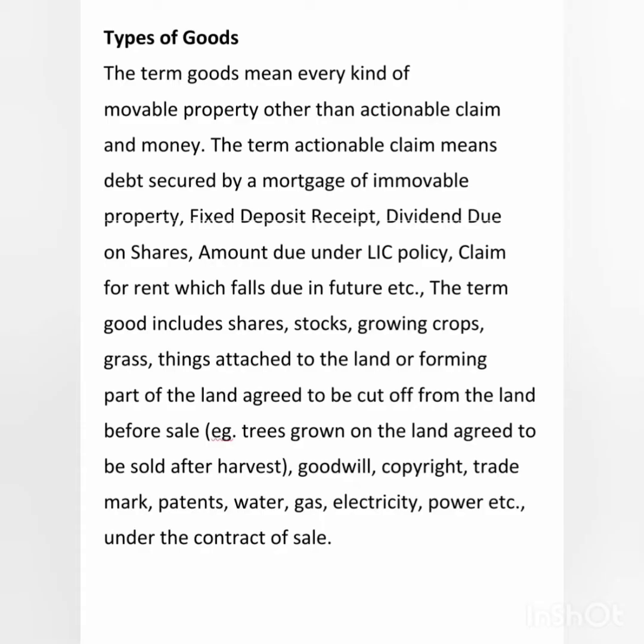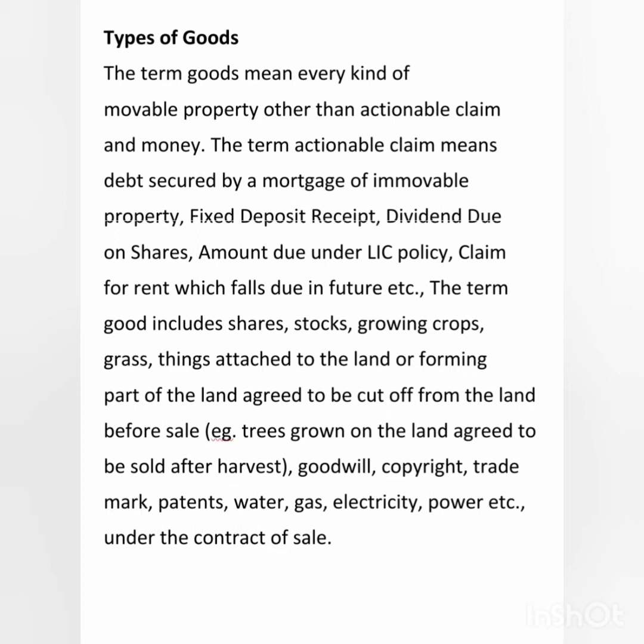The term goods means every kind of movable property other than actionable claim and money. So, the term actionable claim means what? Debt secured by a mortgage of immovable property. That is, the amount which has been got by mortgaging a property, immovable property like land, building. So, fixed deposit receipt, dividend on shares, etc. Amount under LIC policy, claim for rent which falls due in future, etc. comes under the money actionable claim. Okay, so the goods will not come under this.